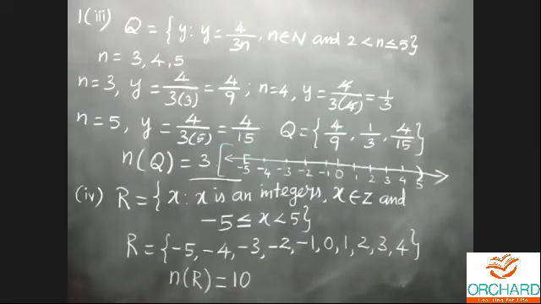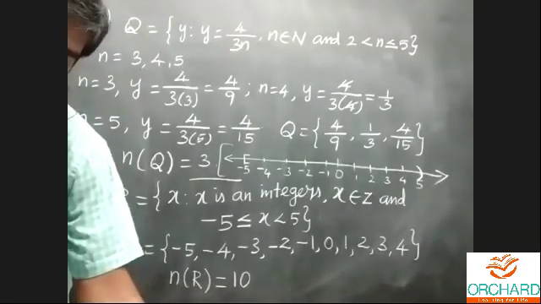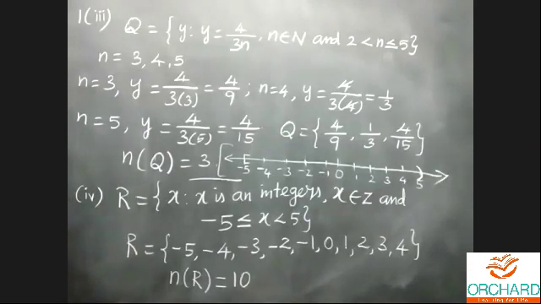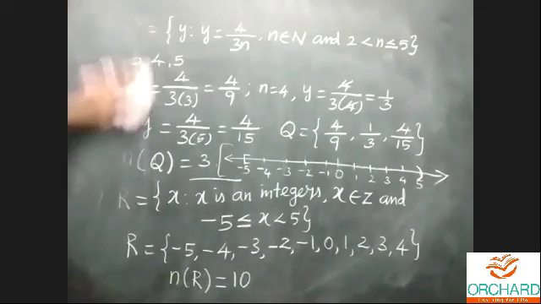Next, fifth subdivision. The set of all leap years between 1882 and 1906. We'll identify the leap years. Now we can concentrate clearly and then do the problem.